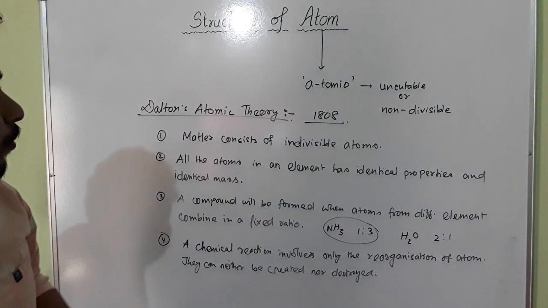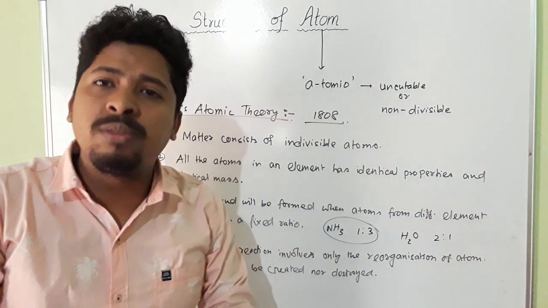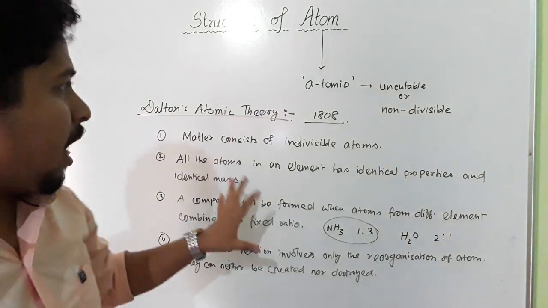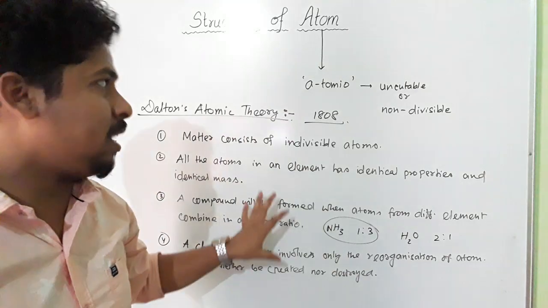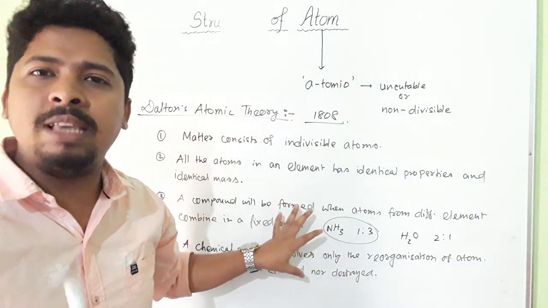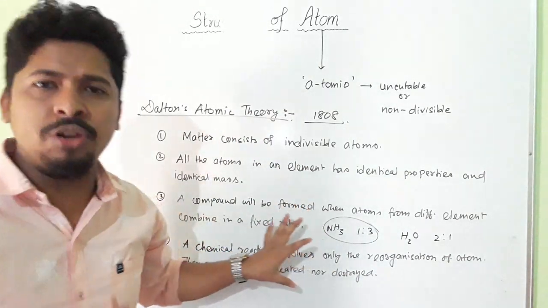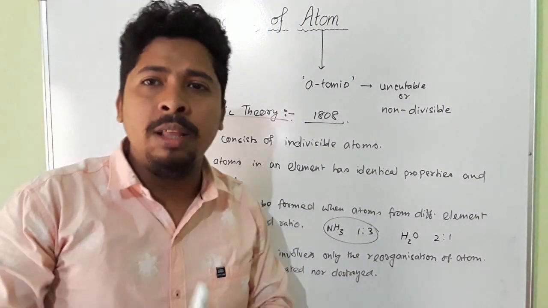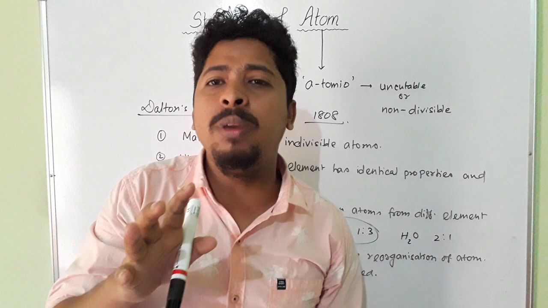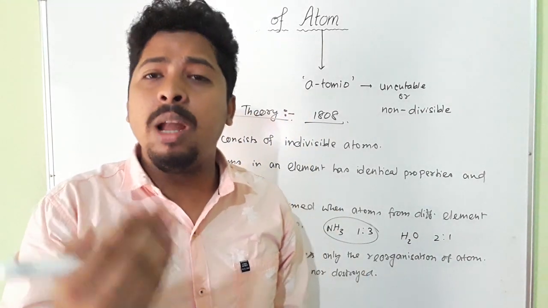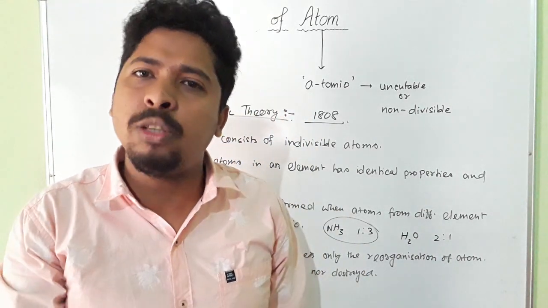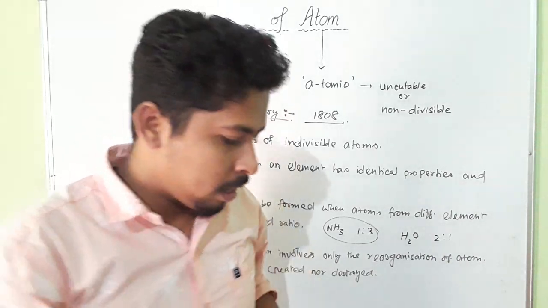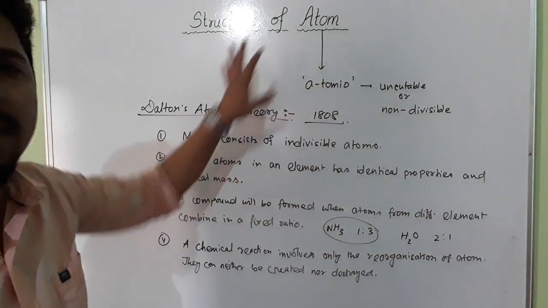And after that, after the discovery of subatomic particles, that is electron, okay na. So इलेक्ट्रॉन की डिस्कवरी होने के बाद ये जो पोस्टुलेट है, ये जो थ्योरी है डाल्टन्स एटॉमिक थ्योरी, इसका ज्यादा एप्लीकेशन नहीं रहा. Okay, so this modern science says that the atom is the fundamental piece of matter, and it contains some subatomic particles like electrons, protons, and neutrons. Okay na. So all these are the previous concept.